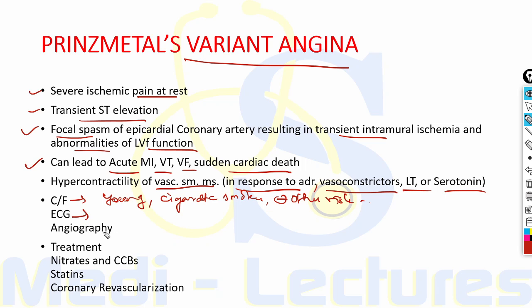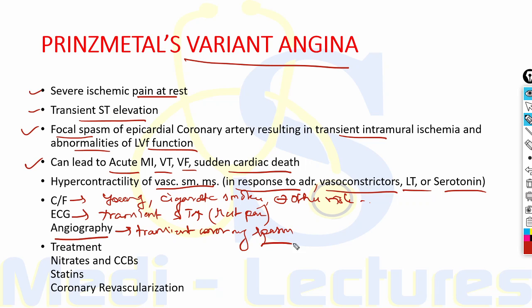ECG shows transient ST elevation with rest pain. On angiography, again we see transient coronary spasm. This coronary spasm can be provoked during angiography with the help of hyperventilation, when the patient is hyperventilated, or by the intracoronary use of acetylcholine.